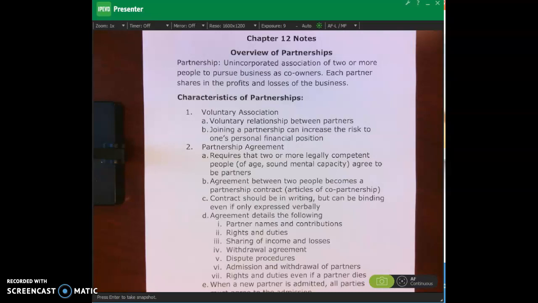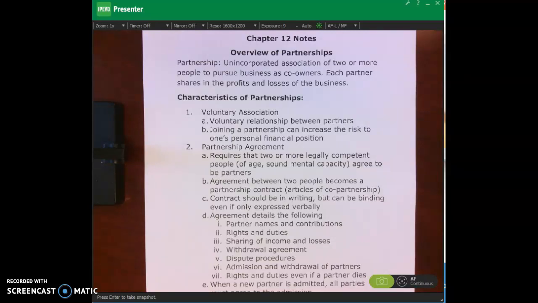The other thing about a partnership is that there will be a partnership agreement. And in that partnership agreement, it's going to specify the profits and losses for the partnership. So let's say that we have two partners, partner A and partner B. The partnership agreement would say partner A gets 60% of the partnership's profits and losses and partner B gets 40%. That would be specified in the partnership agreement, okay?